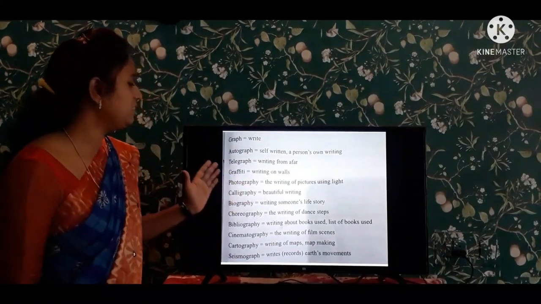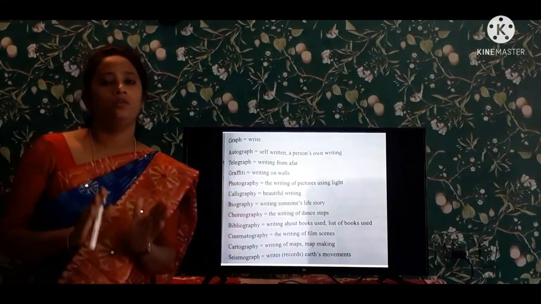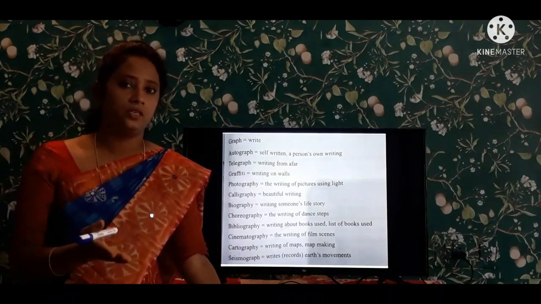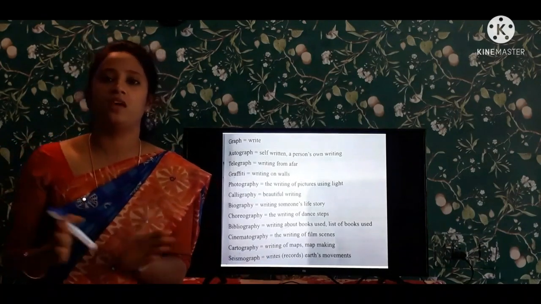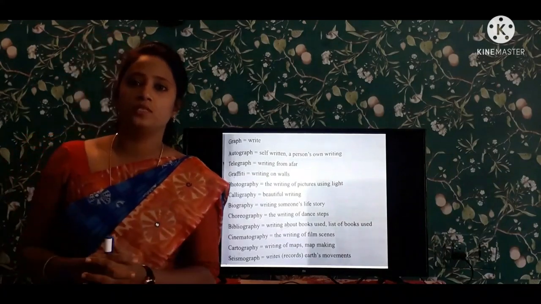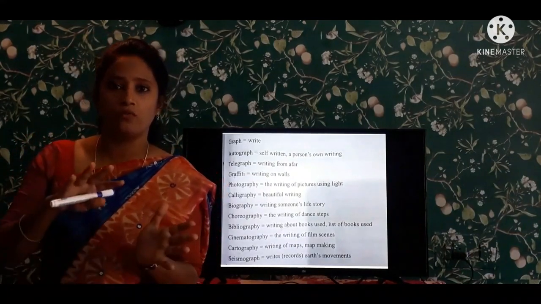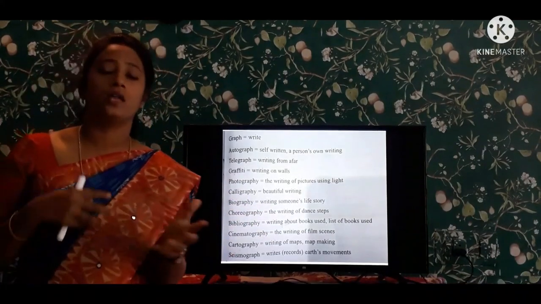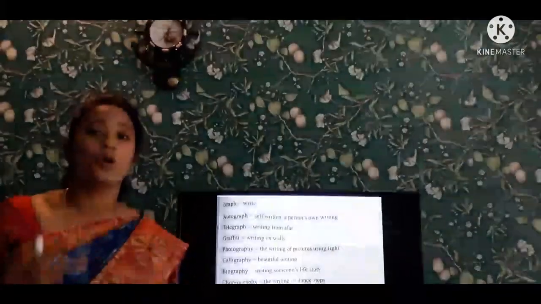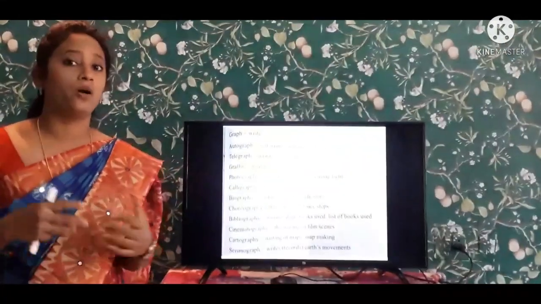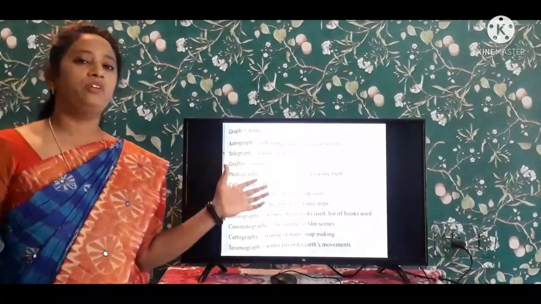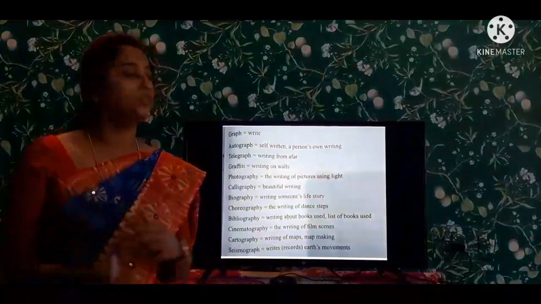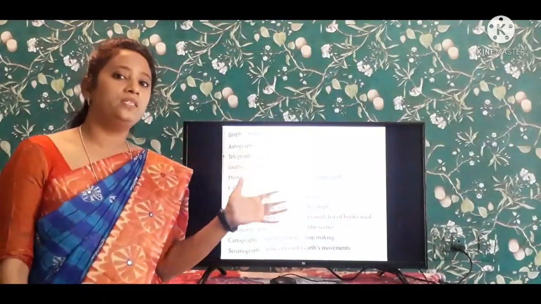Next is graffiti. Graffiti is writing on walls or drawing on walls. If you write on the wall, it is graffiti. If you draw a picture on the wall, it is graffiti. Now, if you look at our school walls, they have beautiful writings and drawings. They have excellent, beautiful pictures on our school walls. So that is the graffiti that someone painted.